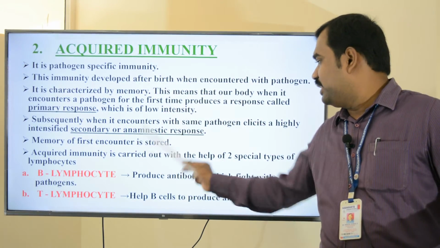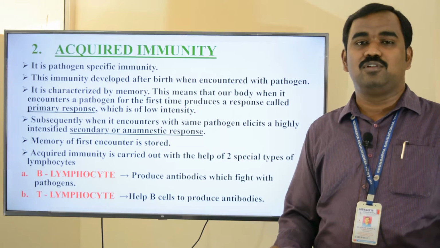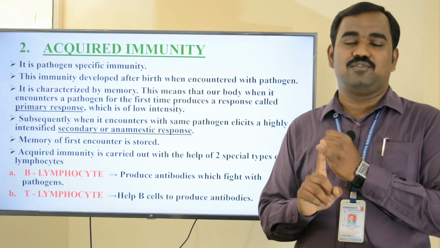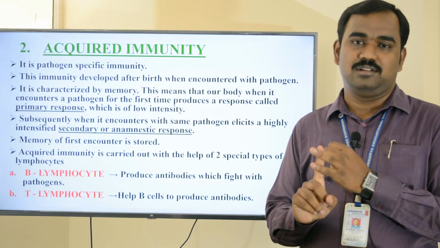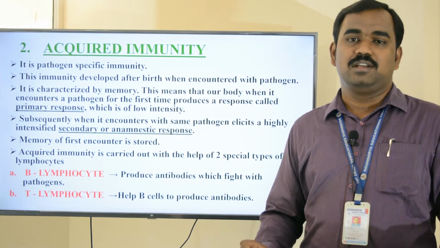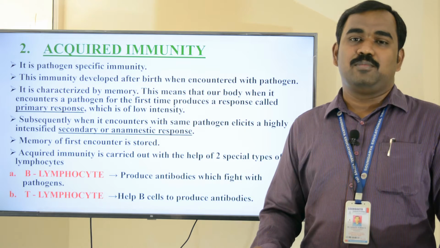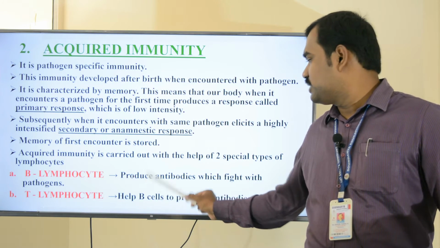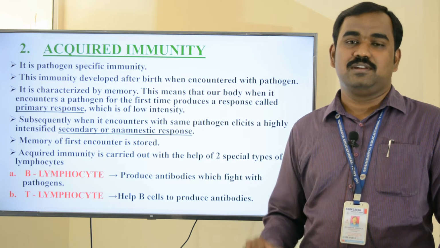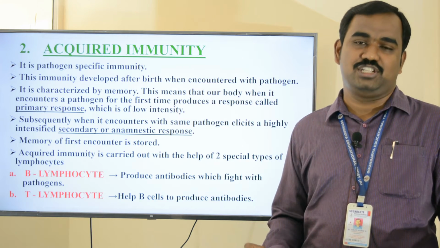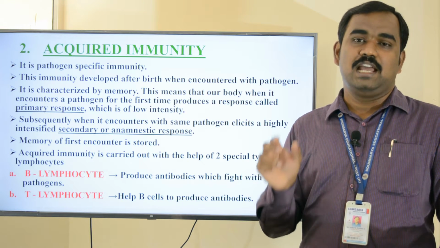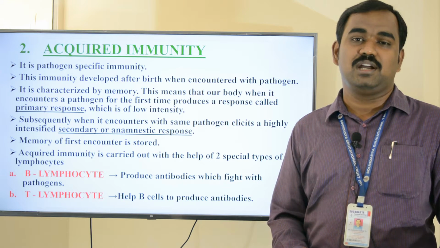Acquired immunity is carried out with the help of two types of lymphocytes. They are nothing but B lymphocytes and T lymphocytes. What are these B lymphocytes? The B lymphocytes are produced in the bone marrow of all vertebrates. The B lymphocytes produce antibodies with respect to a specific antigen. And what about the T lymphocytes? The T lymphocytes help the B cells in producing the antibodies.